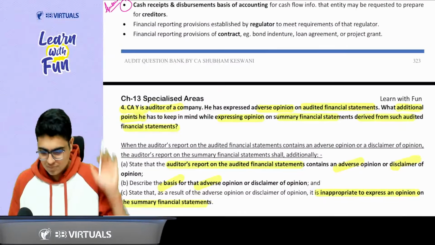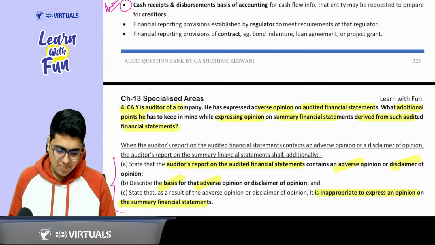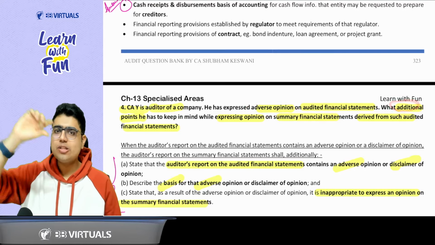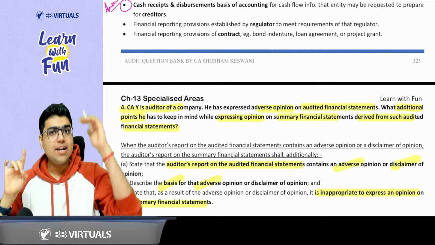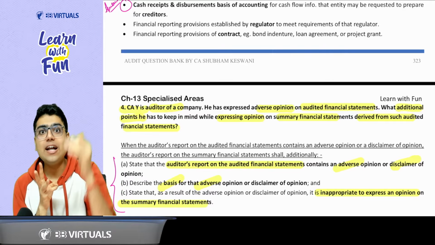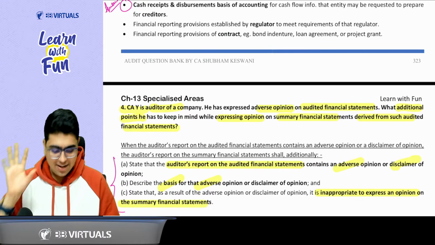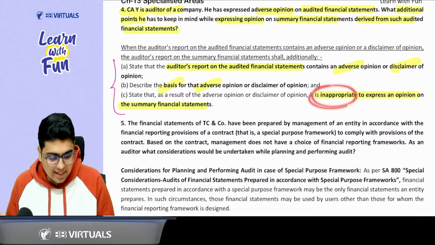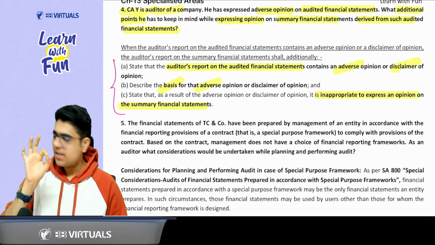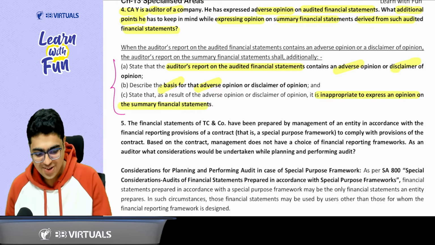Is there one more question that I want to do with you? Yes, sir, I can give. Question number 4 of your study material. Why is the auditor of a company there is an adverse opinion on the main audited financial statement? What are the additional points to be mentioned in his report? So the first thing, adverse opinion. Second thing, basis for adverse opinion. And the third thing, effect of adverse opinion. No. Not the effect here. Here we need to say it is inappropriate. Say with me, inappropriate to express the opinion on summary financial statement. Got the point or not? Yes, sir. We got it, sir.